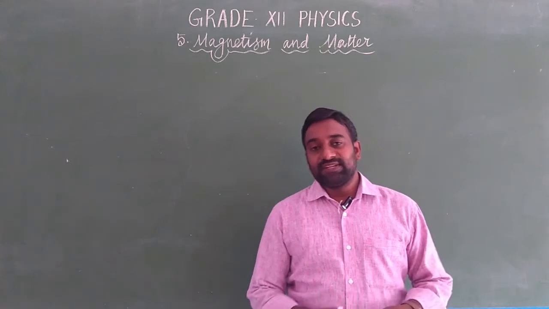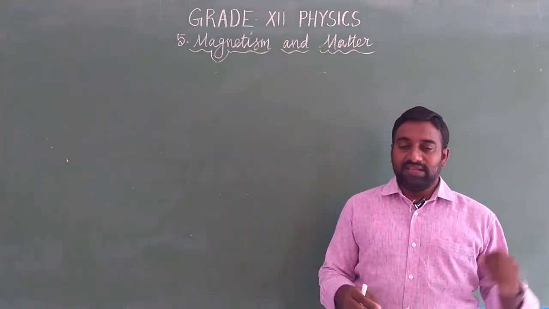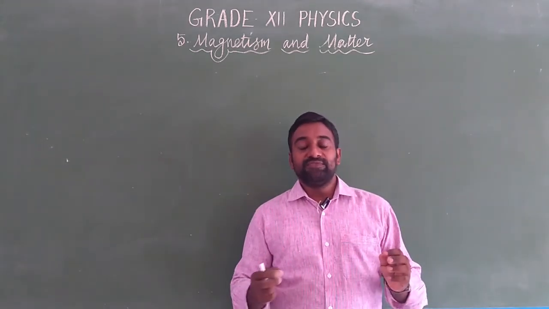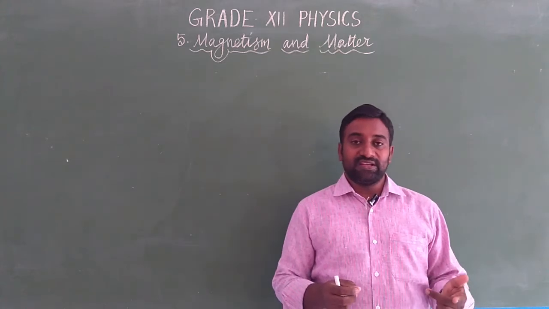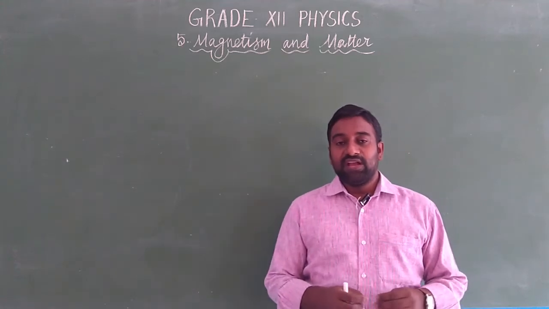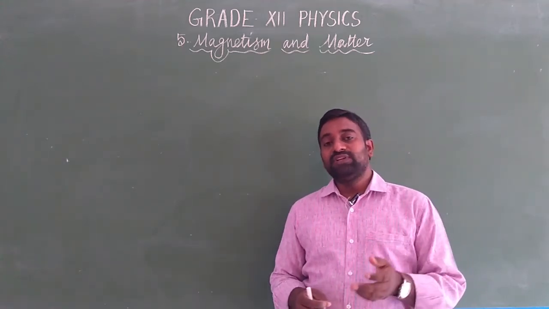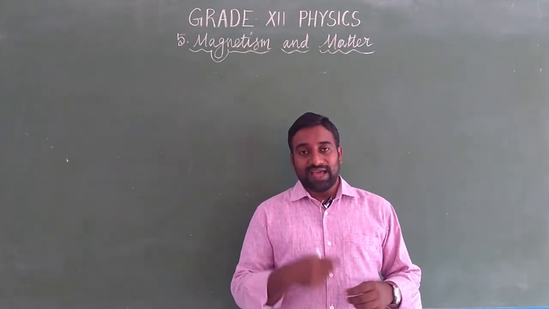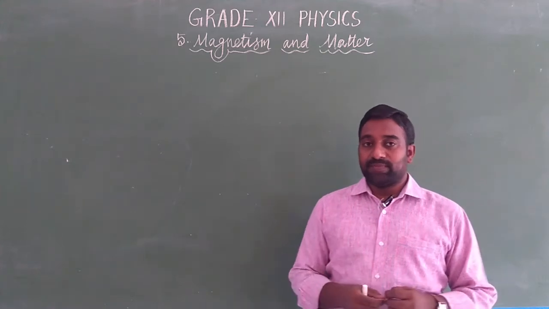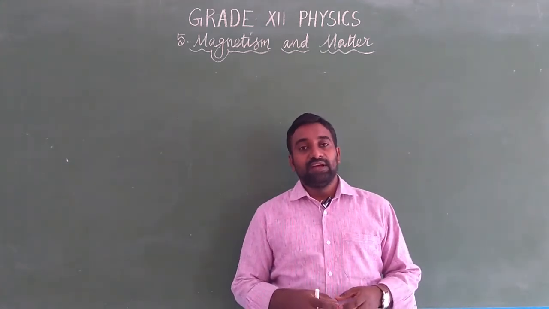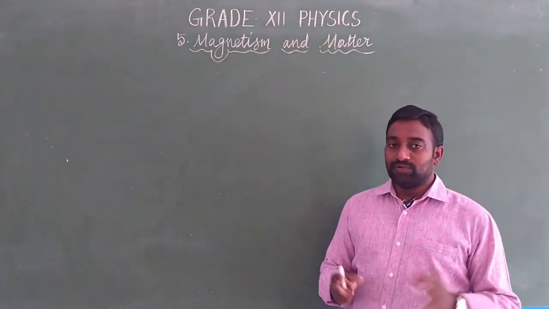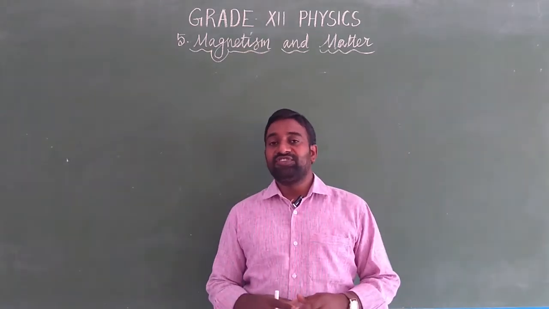From the fourth chapter, a current-carrying coil experiences a force, and it also produces a magnetic field. What is the force experienced by the current-carrying conductor, and the force experienced by the conductor when it is placed in a magnetic field? And due to the current in the conductor, how is the magnetic field produced for the axis of the coil, the center of the coil, a solenoid and a toroid? Then the moving coil galvanometer and its conversions from galvanometer to ammeter and galvanometer to voltmeter. So these are the topics we have discussed in the fourth chapter.